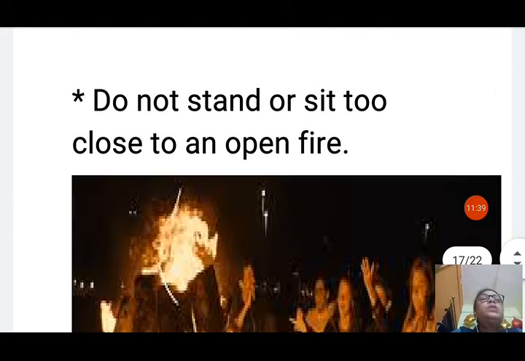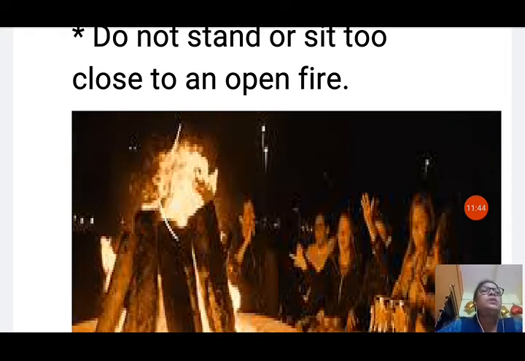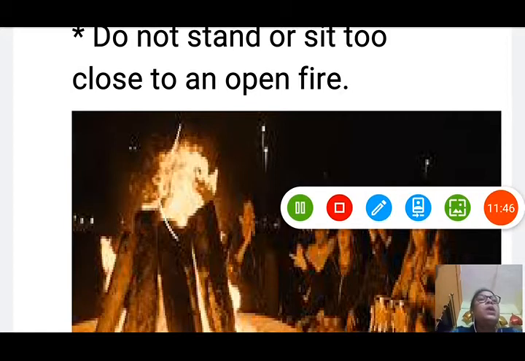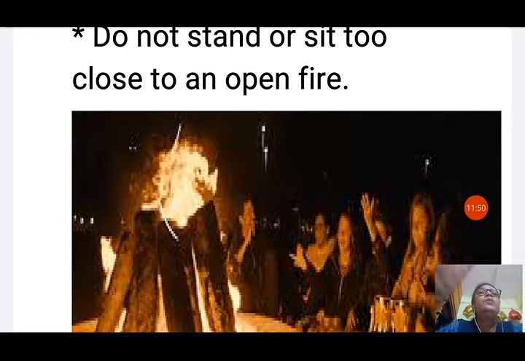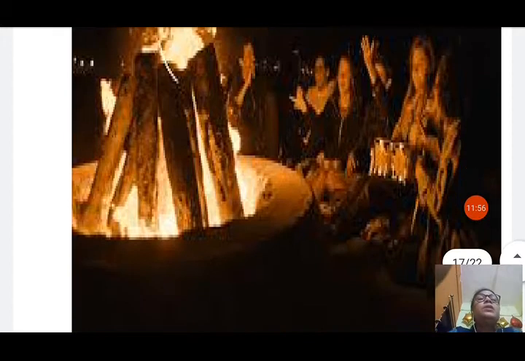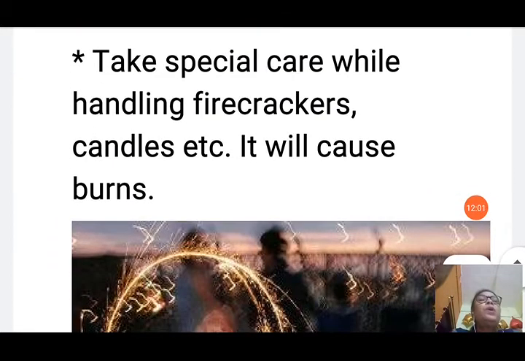Now next, do not stand or sit too close to an open fire. Open fire is also very dangerous. You can see some persons are sitting and there is an open fire. In the cold you can enjoy an open fire, but you should be very careful that no person sits near the fire, otherwise any spark can burn your clothes, and from that it can burn you also.